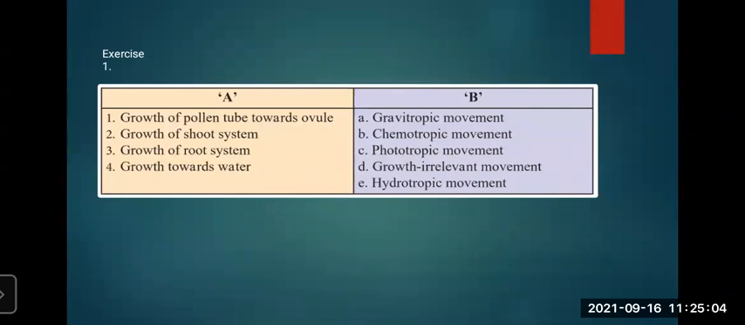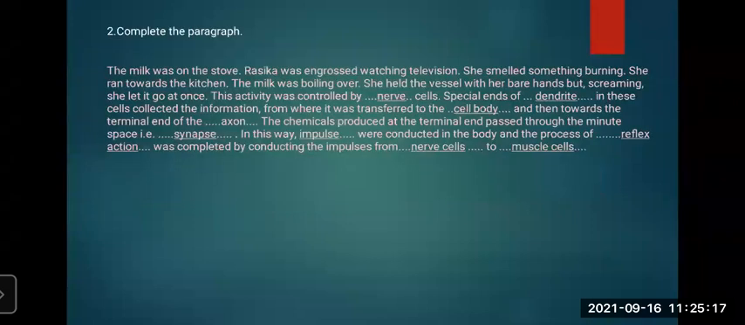So the growth of pollen tube towards ovule, chemotropic movement. Growth of shoot system, phototropic movement. Growth of root system, gravitropic movement. Growth towards water, hydrotropic movement. Now the second question, complete the paragraph.